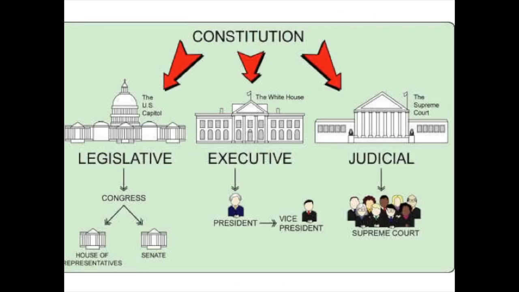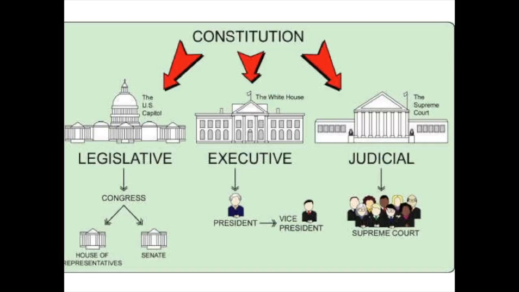If you look, you can see this beautiful illustration that sets forth our separation of powers. On your left, you have the legislative with the U.S. Capitol, which is where the Congress meets. In the center is the executive with the White House, run by the president. Heck, it's where they live. And last but not least, the U.S. Supreme Court and the nine justices who make up the judicial branch.